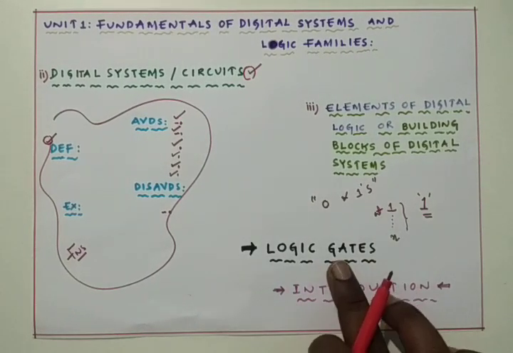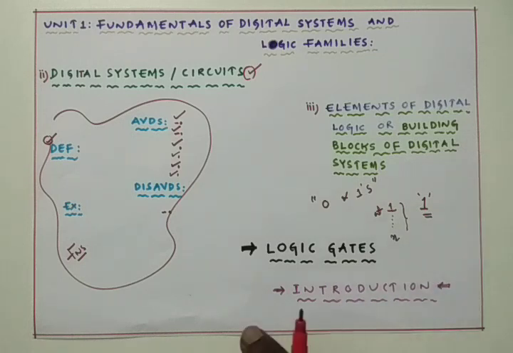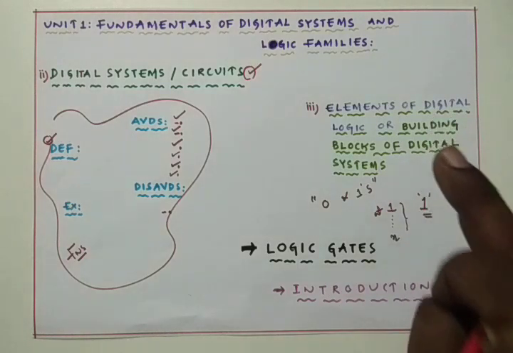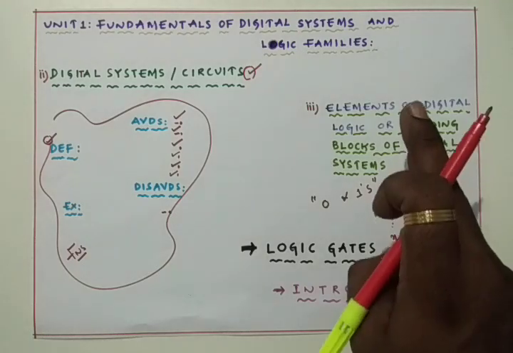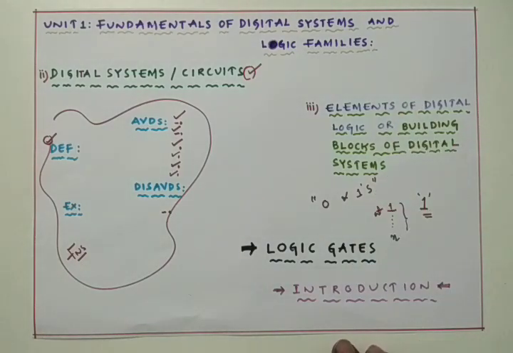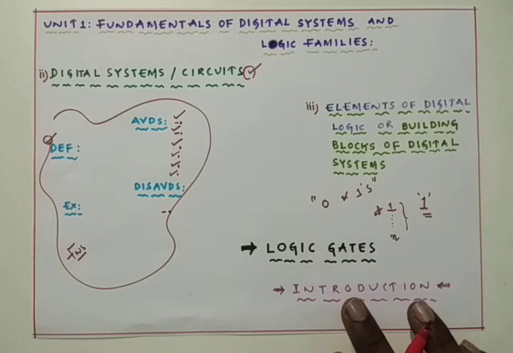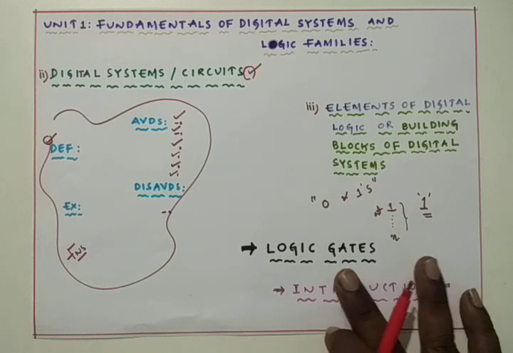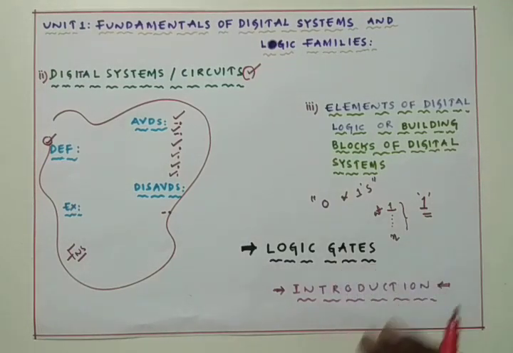The logic gates are the basic, fundamental building blocks of any digital system. And there are 7 logic gates we have. Each logic gate can work with one or more input signals, but the output will be only one output line. The value of the output may be either 0 or 1 only.